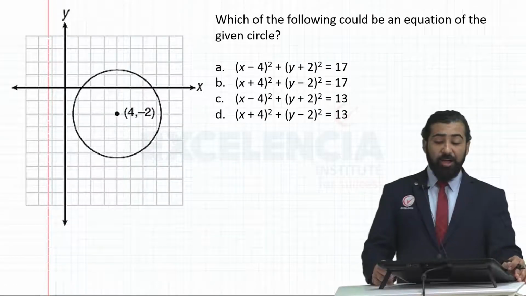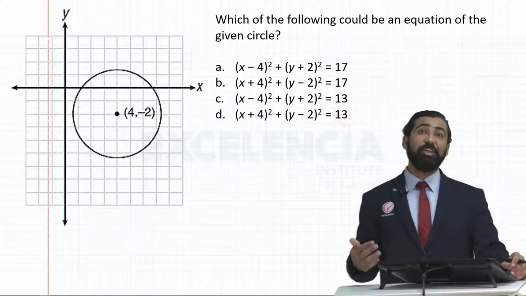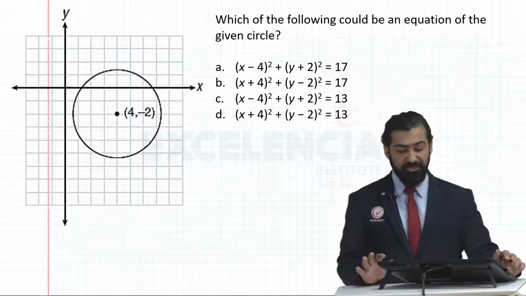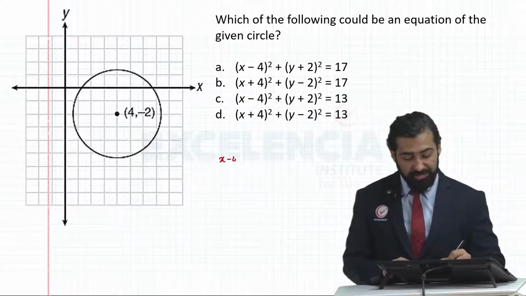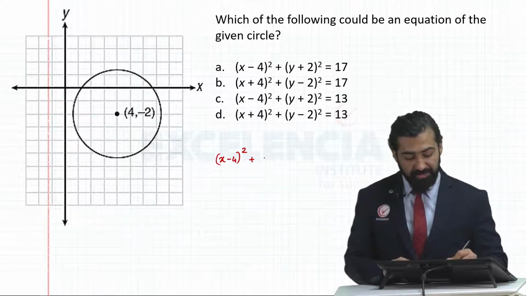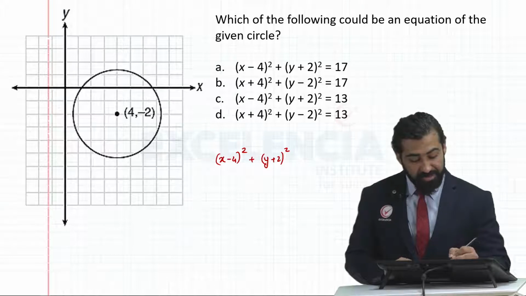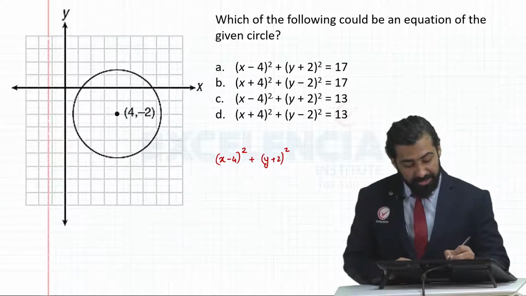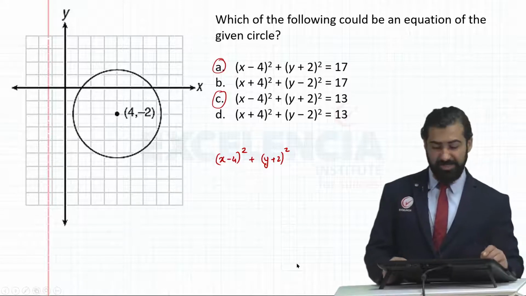Next, which of the following could be the equation of the given circle? First, center is 4 comma 2. If center is 4 comma 2, that means my equation is going to be like this: x minus 4 the whole square, y plus 2 the whole square. So we see that we have got x minus 4 the whole square and y plus 2 the whole square in two of them, A and C. One of these two equations is correct.